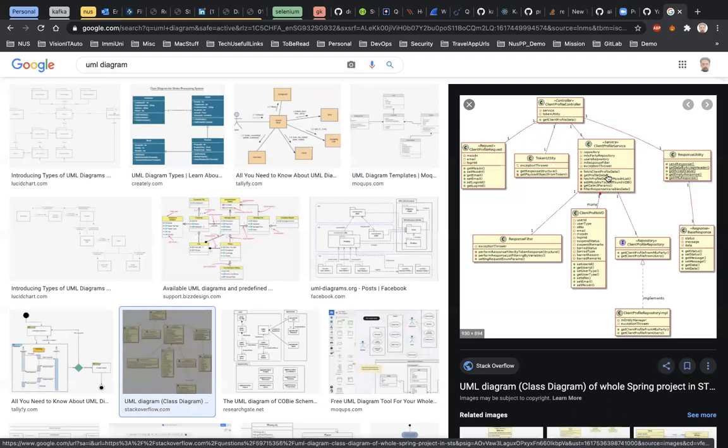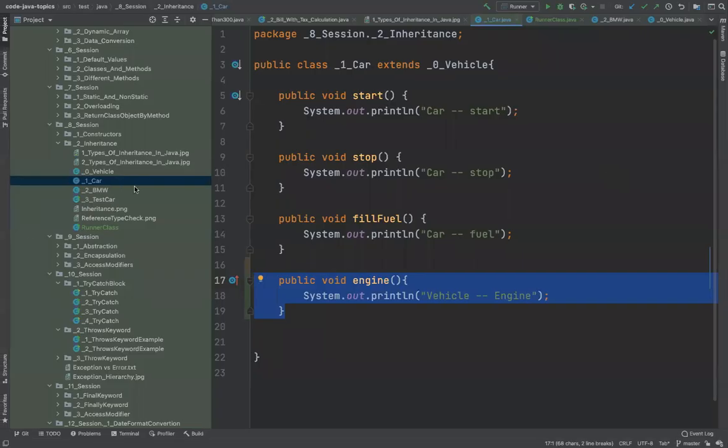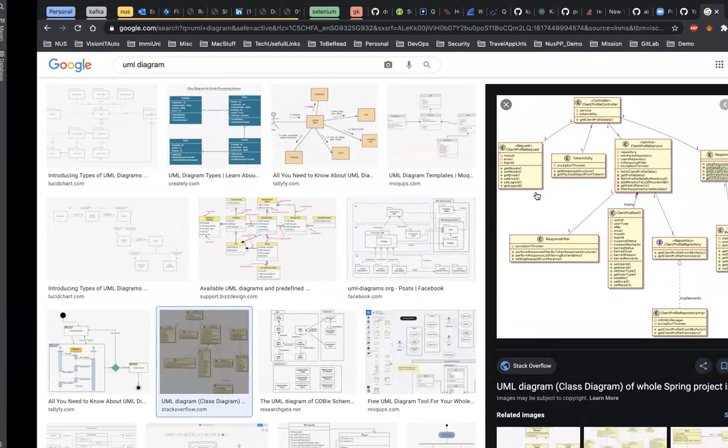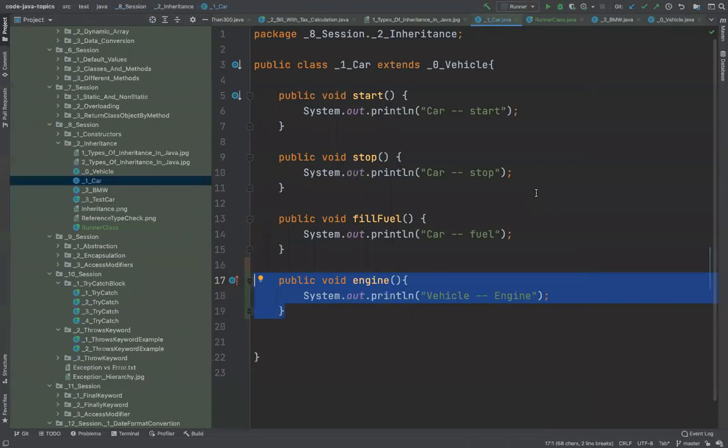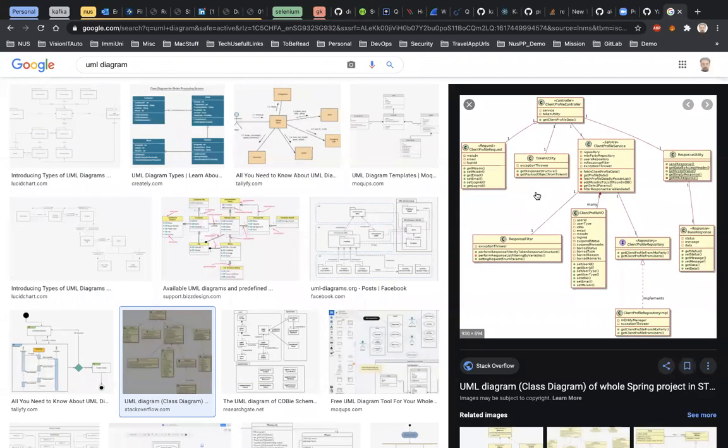So these kinds of relationships are something which you have to establish first before you actually go and create these classes. So these relationships have to be defined here. Once you design the whole system in the format of class diagrams, then you come here and start creating it. So this has to be thought out first. You design the system first, you design the classes, you design the methods, what kind of attributes it's going to have, what kind of methods it's going to have, what is the relationship between two classes, how many interfaces you will have. So all this you need to create first.